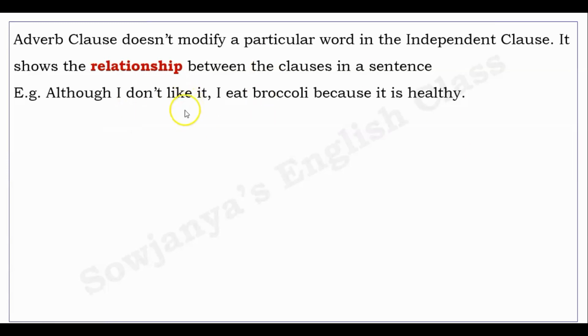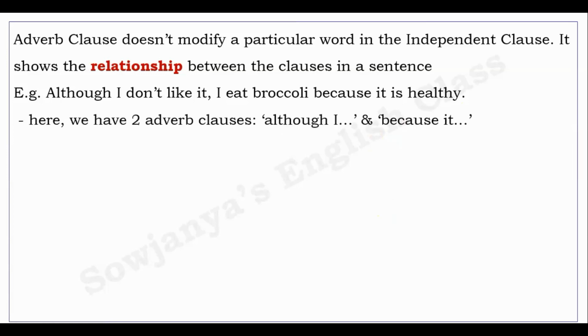Example, although I don't like it, I eat broccoli because it is healthy. If you see here, we have two adverb clauses. Although I don't like it, because it is healthy. Both are adverb clauses only. And some of the students have a doubt whether we can use two adverb clauses in a single sentence or not. Yes, it is possible. It is a complex sentence.